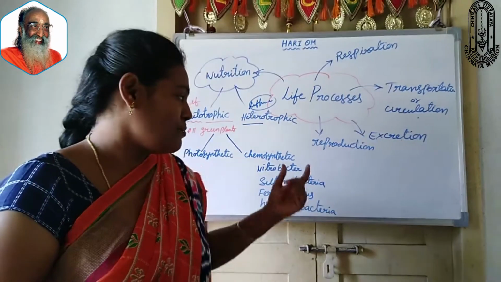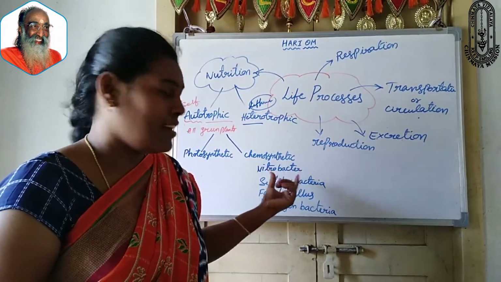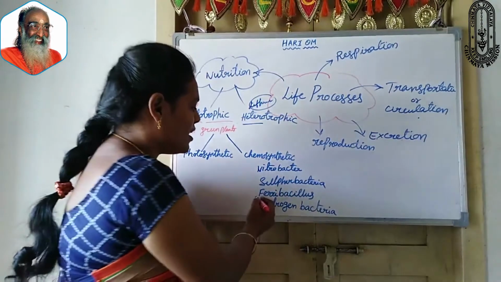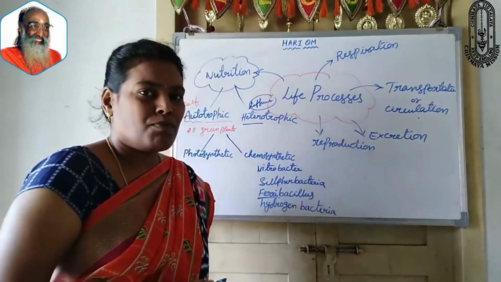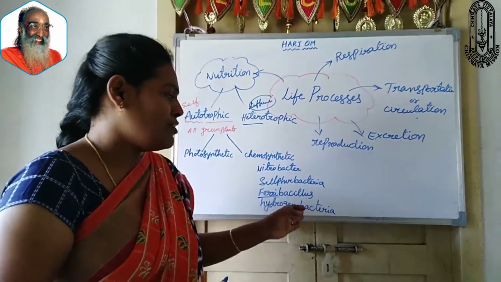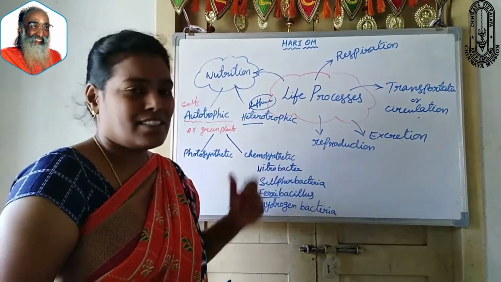Okay, which examples can we discuss under this? Nitrobacter, sulfur bacteria, Ferribacillus. Ferri means iron here. Iron is the compound which is utilized by the bacteria to prepare its food. And then hydrogen bacteria. All of these come under this category.